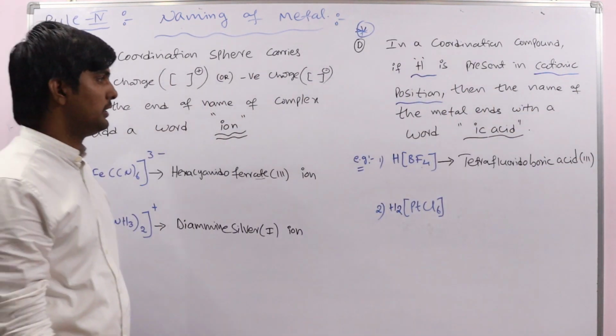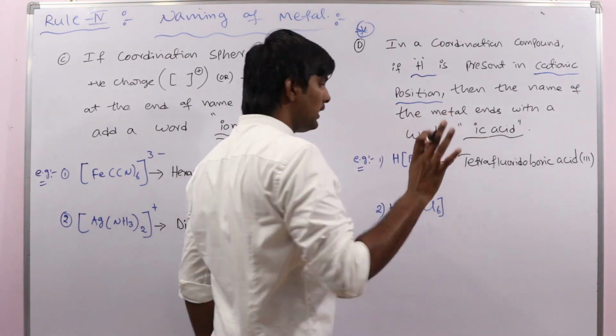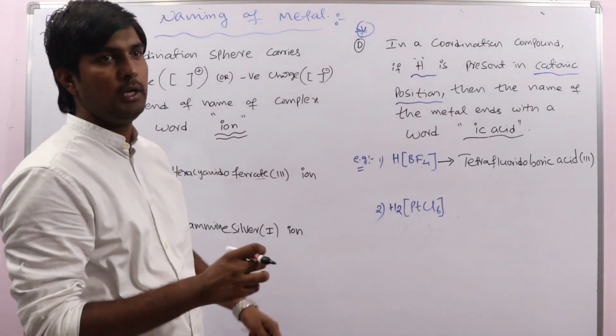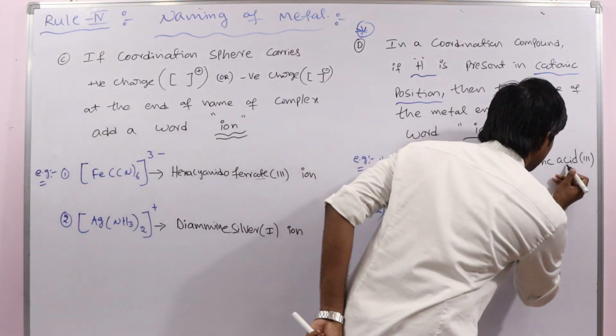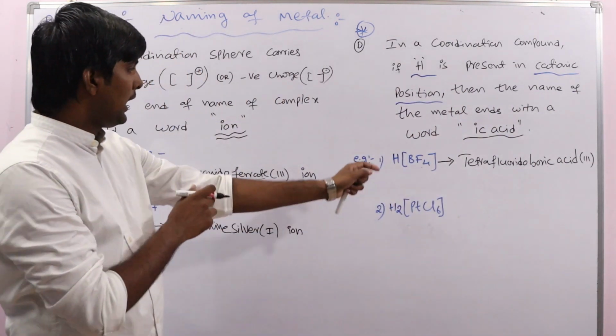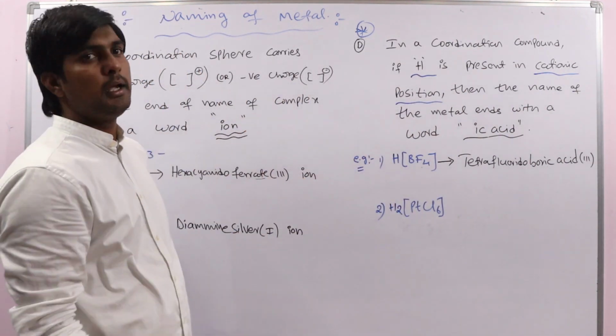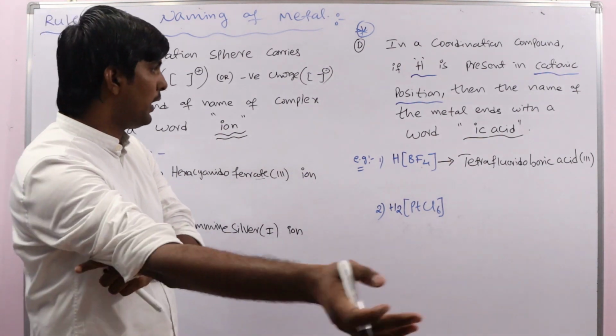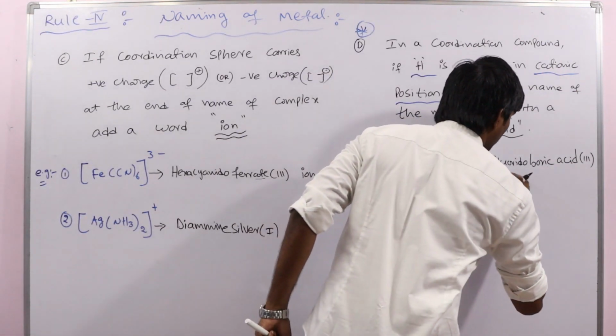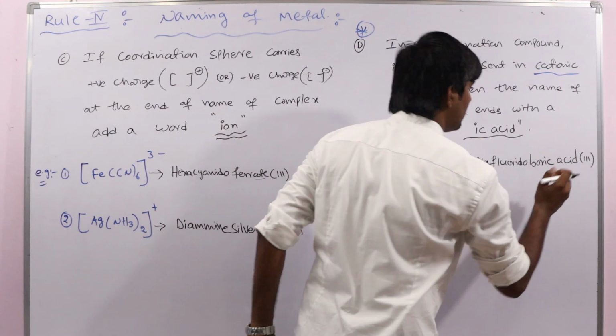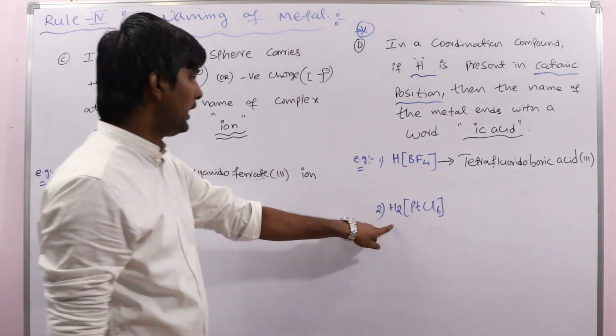Here we do not write the hydrogen name in the complex. This ic acid is the indication that hydrogen is present in the cationic position. Very important. Tetrafluoridoboric acid(III). Next, look at this complex.